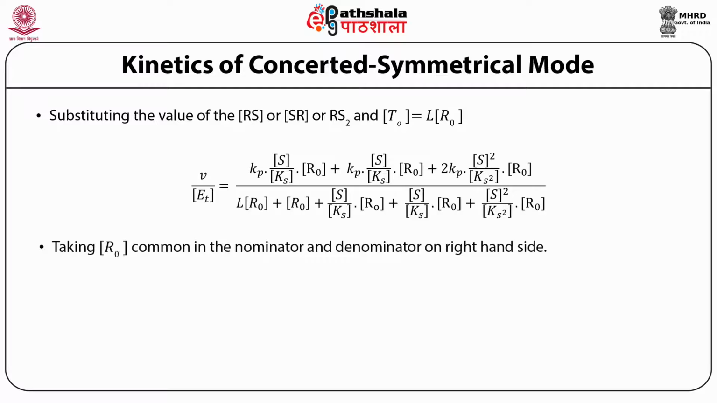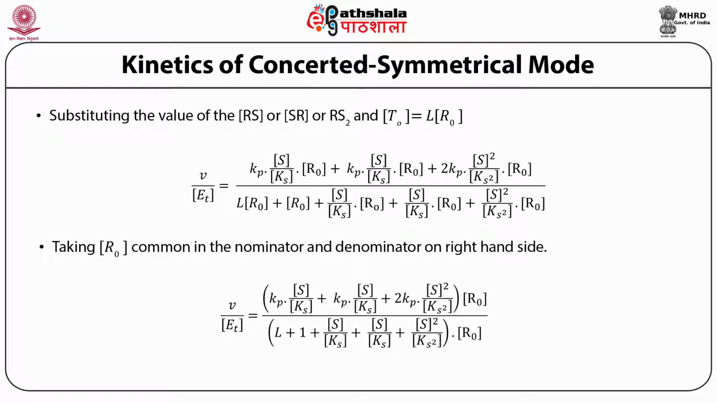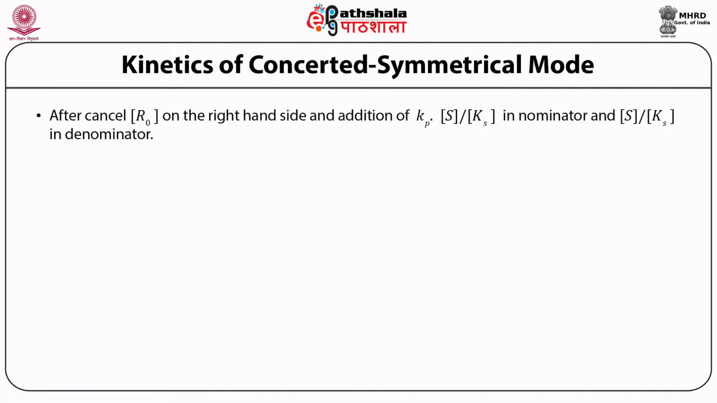By taking R0 as common in the numerator and denominator on the right-hand side, the equation becomes V upon Et is equal to Kp into S upon Ks plus Kp into S upon Ks plus 2 Kp into S square upon Ks square. In the bracket, we have R0 as common, and in the denominator it becomes L plus 1 plus S upon Ks plus S upon Ks plus S square upon Ks square, and outside we have R0. So R0 gets cancelled,